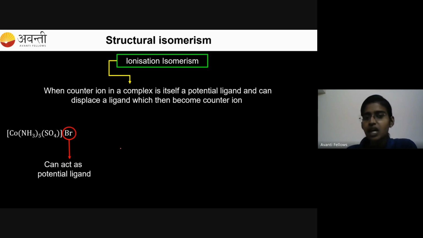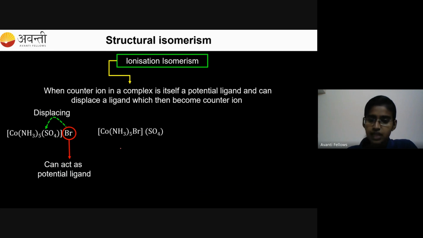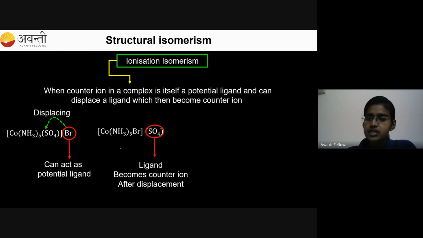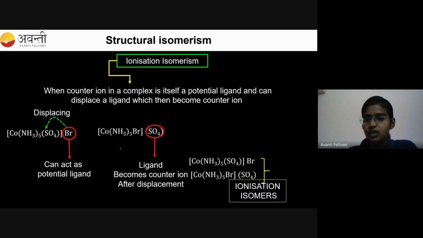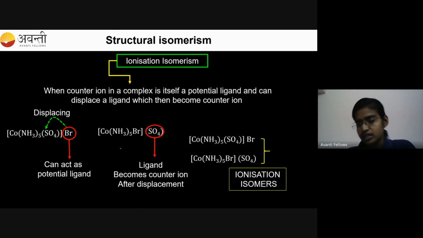Now this Br, which is present outside the entity as a counter anion, cannot act as a ligand here, right? So it will try to come inside and displace one of the ligands from the entity. So it becomes like this. Br comes in and SO4 goes out. Now SO4 is the counter anion for this particular system after displacement. These two compounds are called ionization isomers.